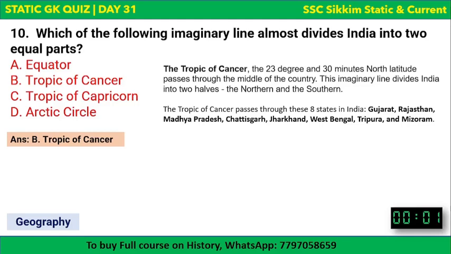So it does not pass through Uttar Pradesh. Okay, it does not pass through Punjab, Haryana. Okay, so remember this. And it does not pass through Manipur. It does not pass through Assam. So remember this. Okay, there may be options, and you may need to say through which state it does not pass. So it's easy for you if you remember these 8 names. Okay, Gujarat, Rajasthan, Madhya Pradesh, Chhattisgarh, Jharkhand, West Bengal, Tripura, and Mizoram. These are the 8 states through which the Tropic of Cancer passes, and through other states it does not pass. Okay, so this is it.